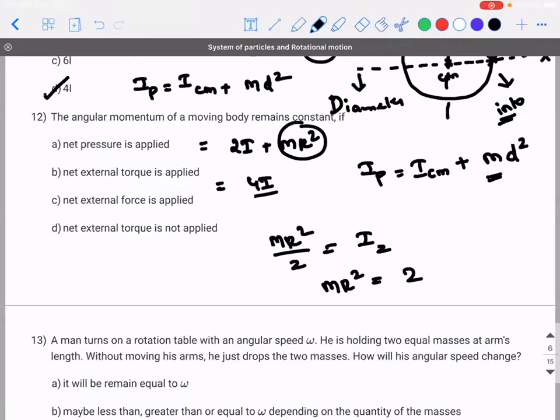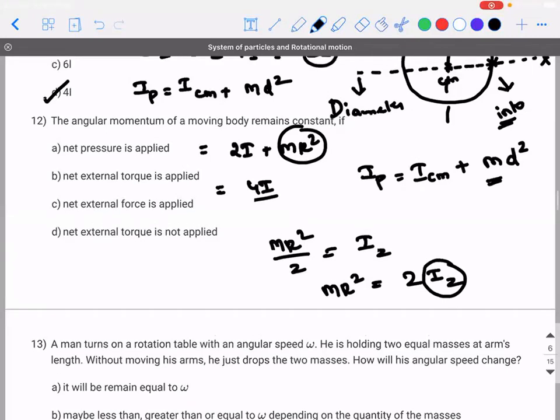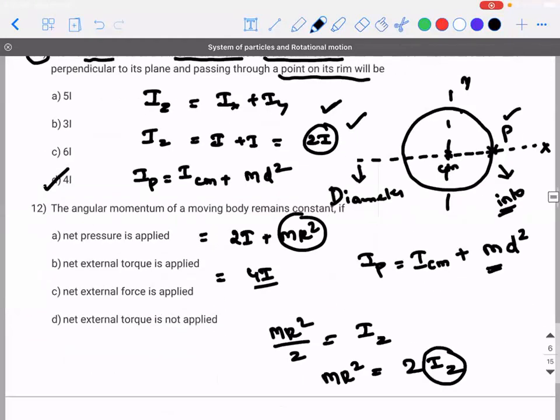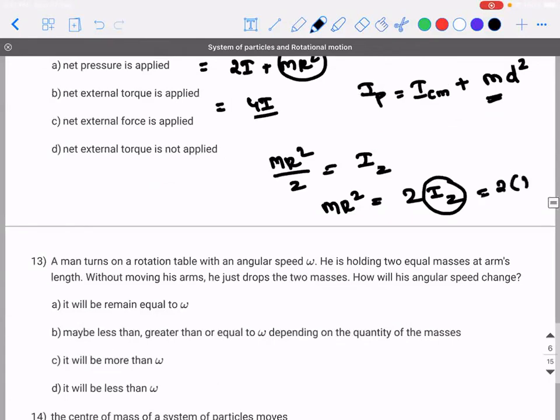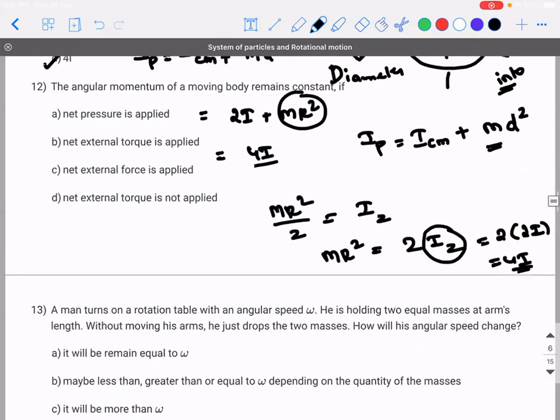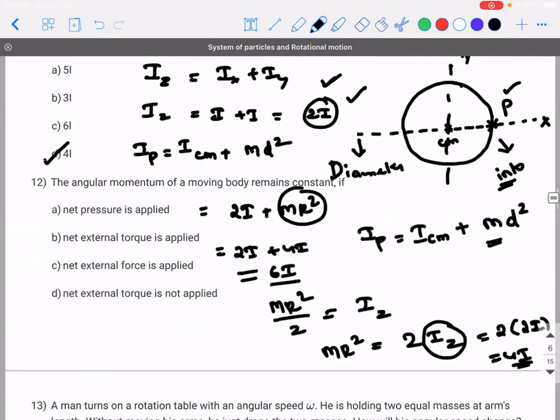So mr square is equal to 2 times Iz. But what is Iz? Iz is already 2i. So 2 times 2i will be 4i. So mr square is not 2i, rather it is 4i. So 2i plus 4i will give you how much? 6i is the answer. I'm sorry.